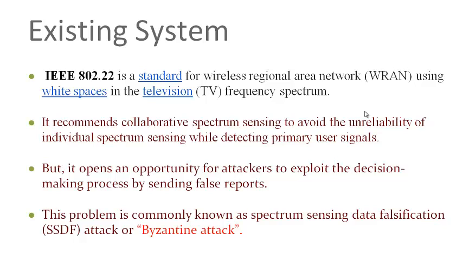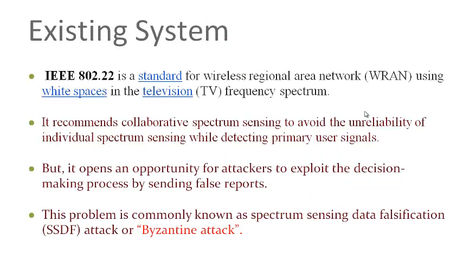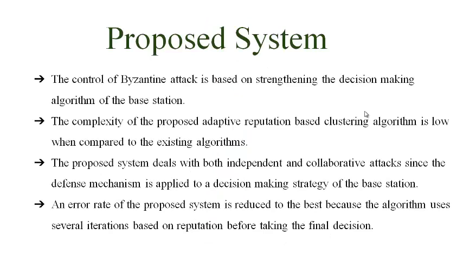But it opens an opportunity for attackers to exploit the decision making process by sending false reports. This problem is commonly known as a spectrum sensing data falsification attack or a Byzantine attack. Basically, in the existing system, the hackers are free from the protocols and easily escape from the system.